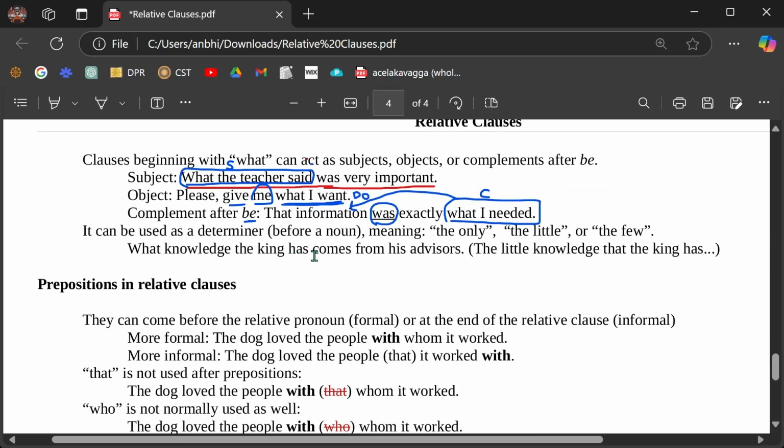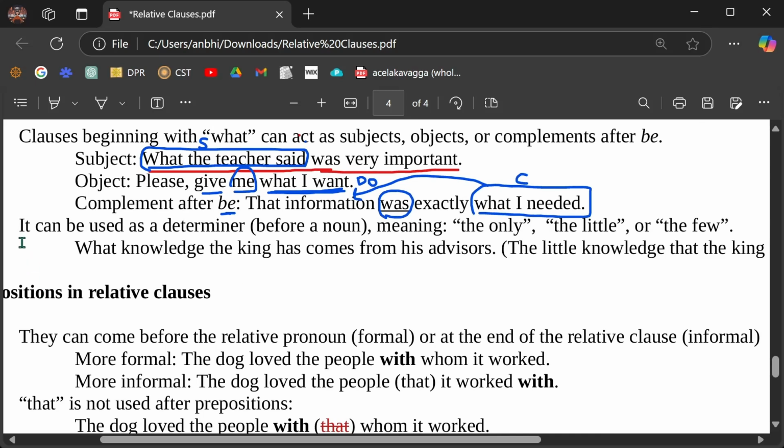What knowledge the king... What can be used as a determiner before a noun? So we didn't discuss a determiner, but a determiner is something that comes before a noun and makes it more specific. For example, we studied articles, remember?